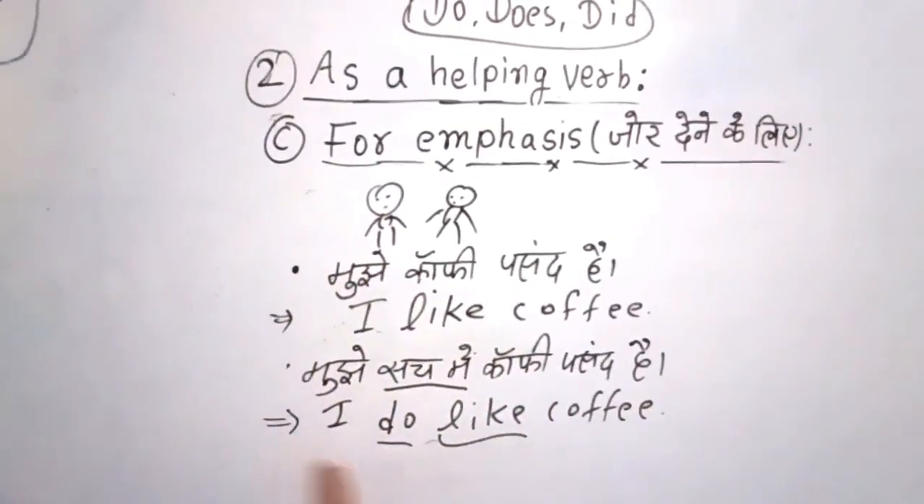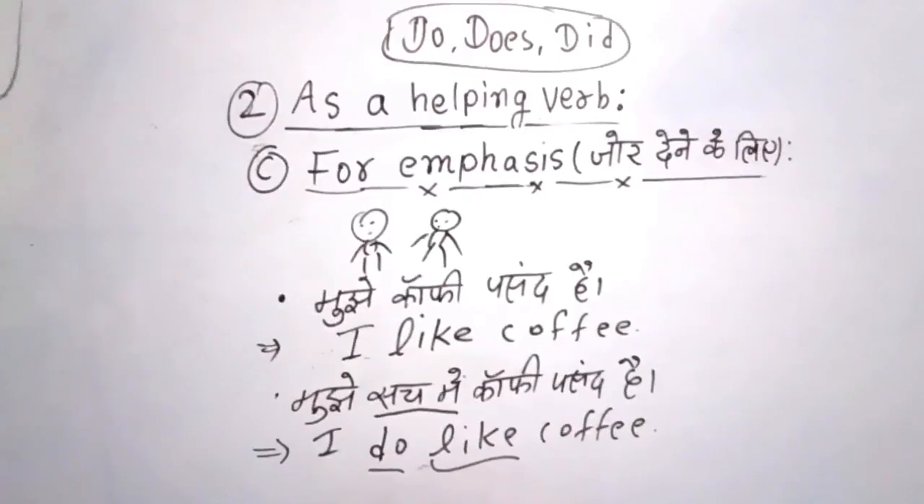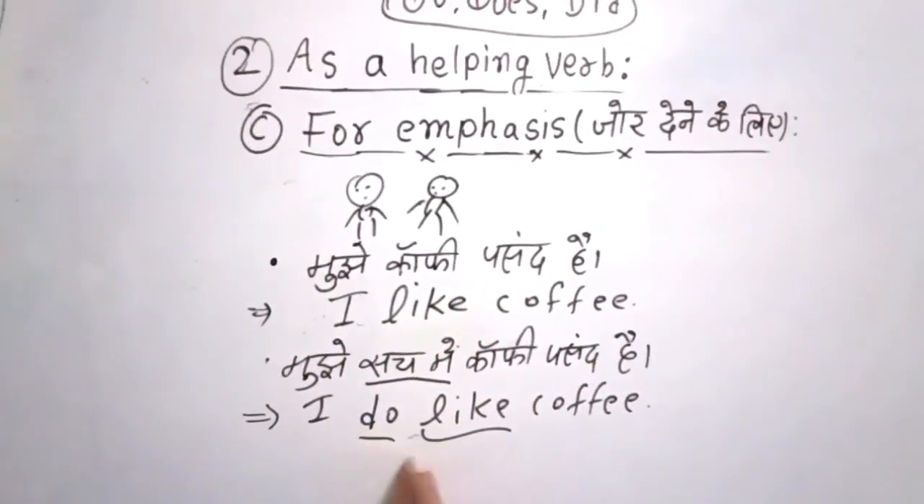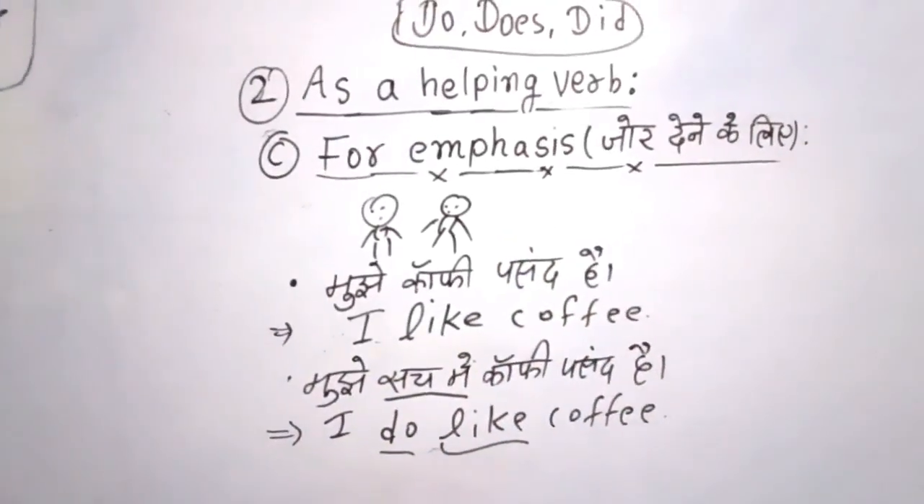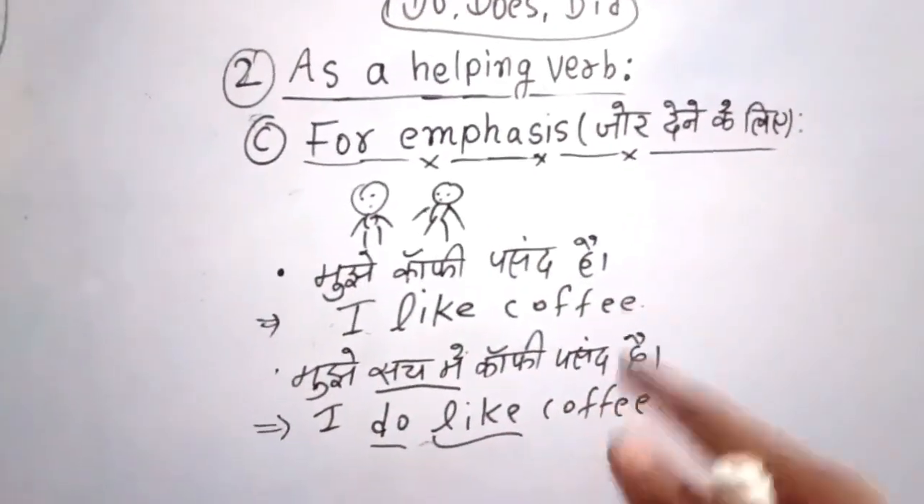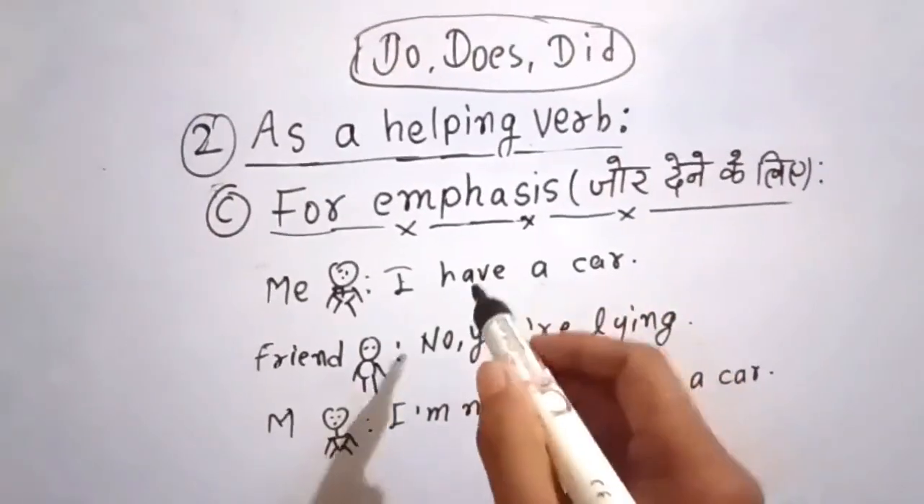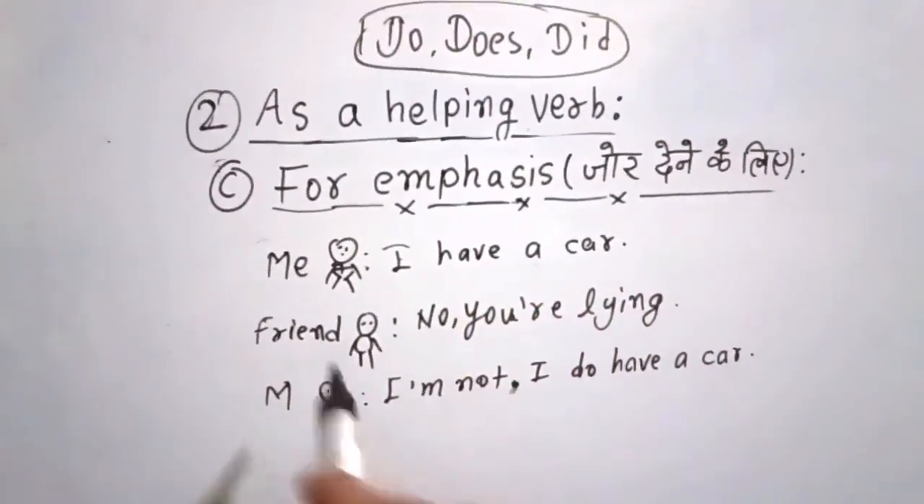He was not trusting me, but I have cleared his doubt that I do like coffee. For that, I have to give extra force, emphasis. So there could be many example sentences. Let's understand one more example. So now let's understand these examples.